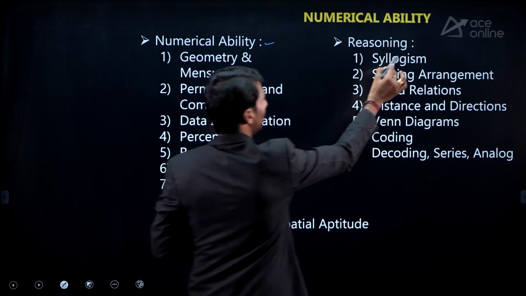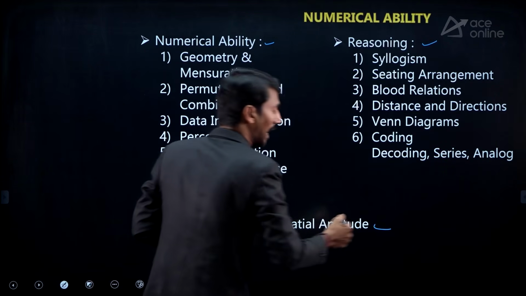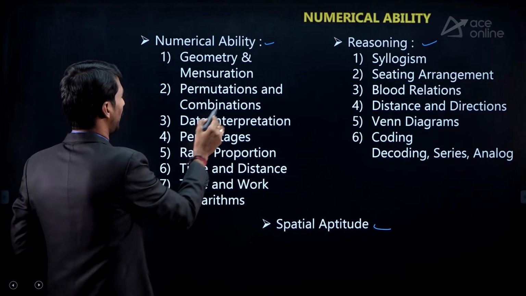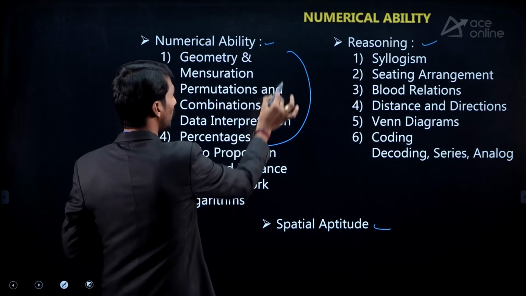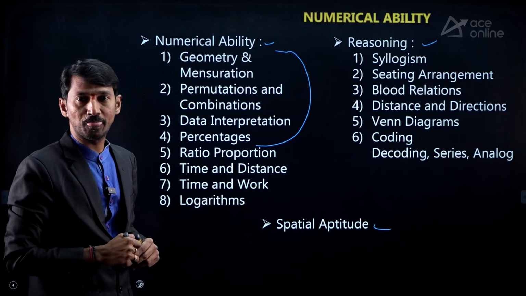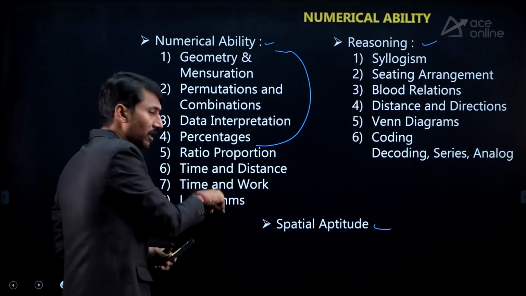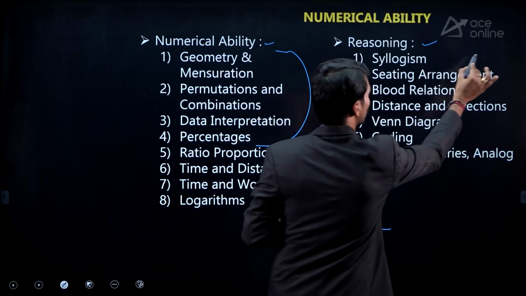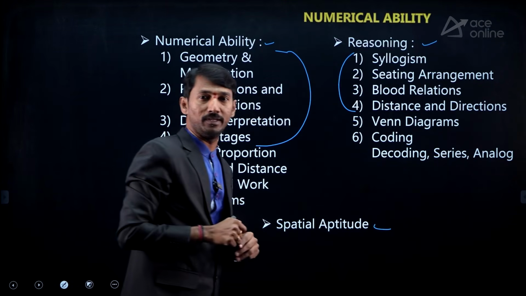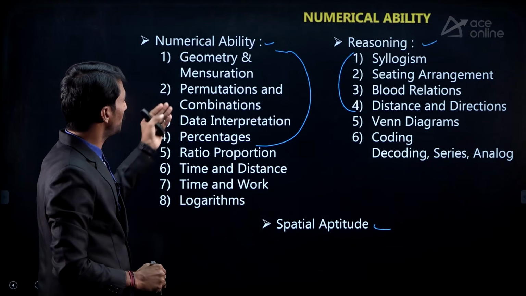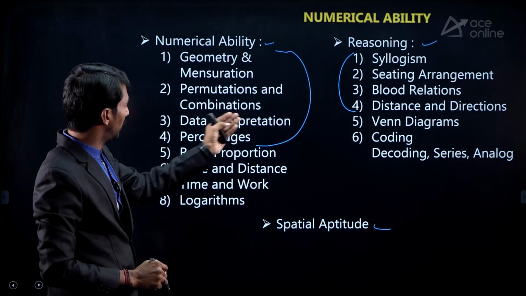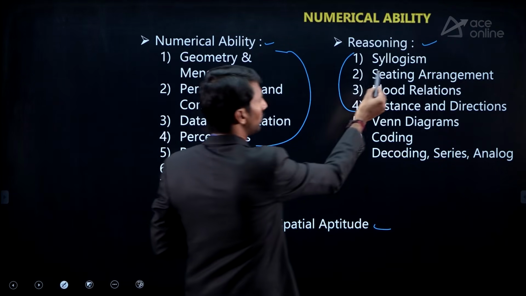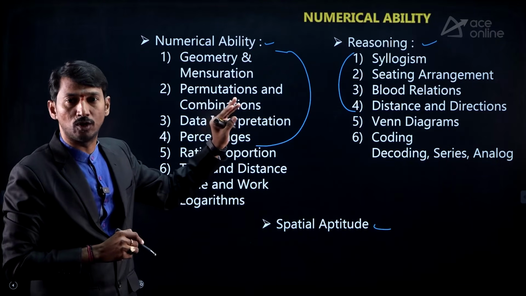Now from this numerical ability, that is aptitude, we have numerical ability, the reasoning part, and then spatial aptitude. So all topics I have shown. Based on the paper analysis, we can say the first 4 topics are to be focused more. It doesn't mean that questions may not come from the others, no, but more focus must be on the first 4 topics. Those are geometry and mensuration, permutations and combinations, data interpretation and percentage. More focus, and all these will be covered.